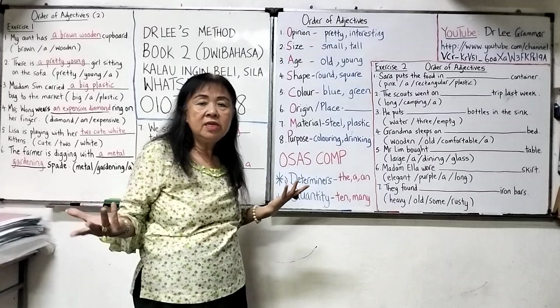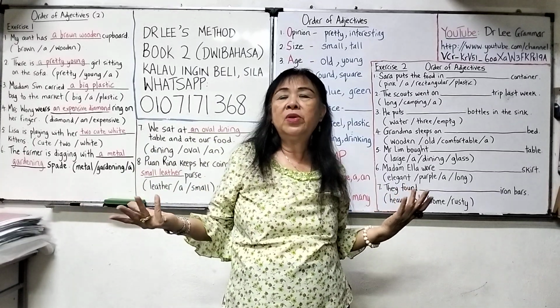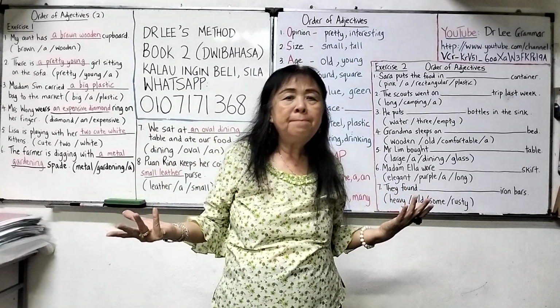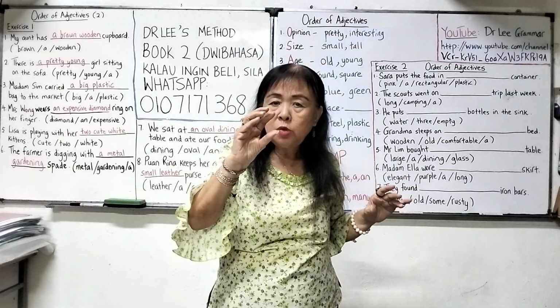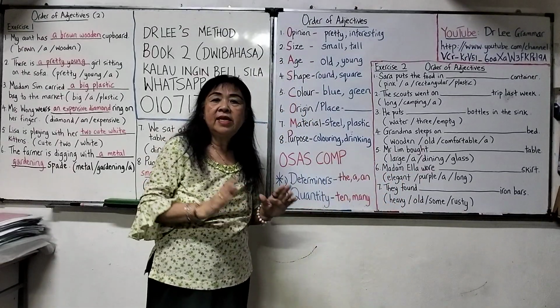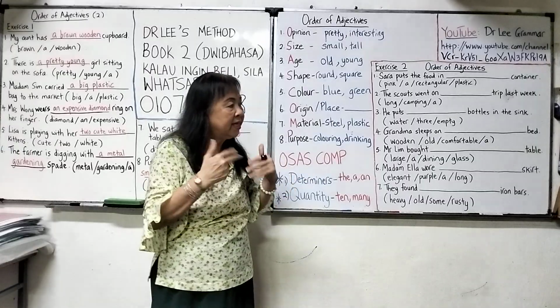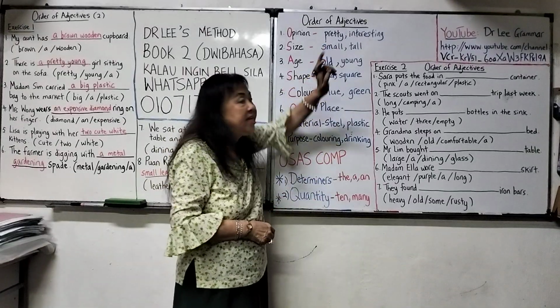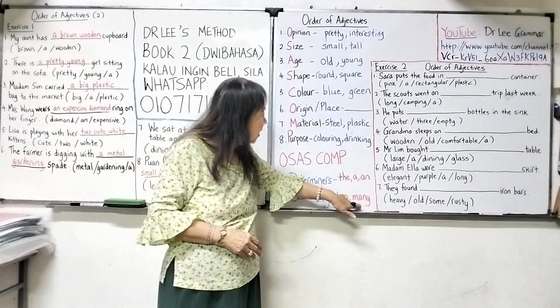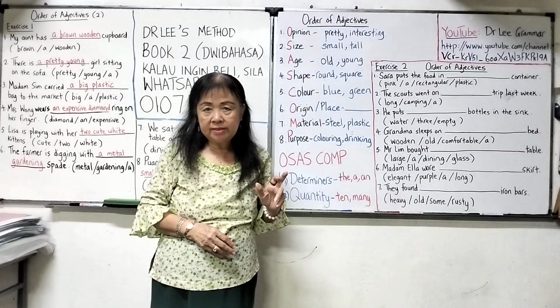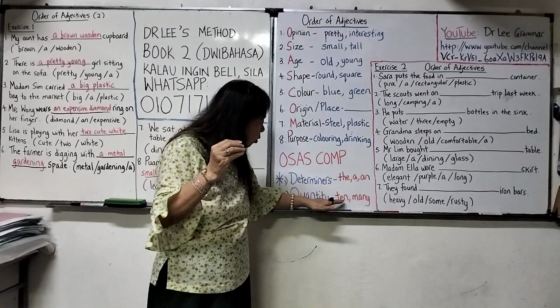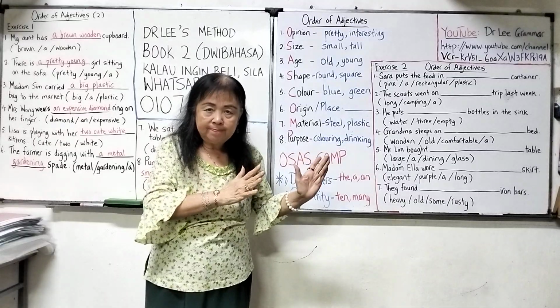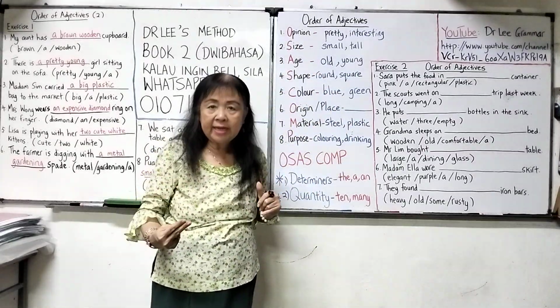Or you may have a quantity. In your sentence, you may start with some, a few, many, or 2 or 3. In that situation, the quantity takes the first place. For example, 10 pretty girls or many interesting books. When you have all these words, they take the first place, and this one becomes the second place.